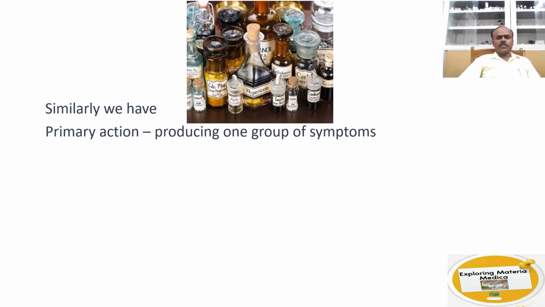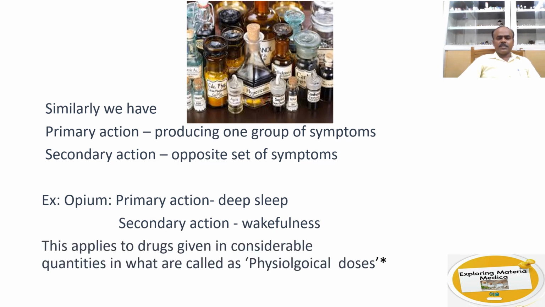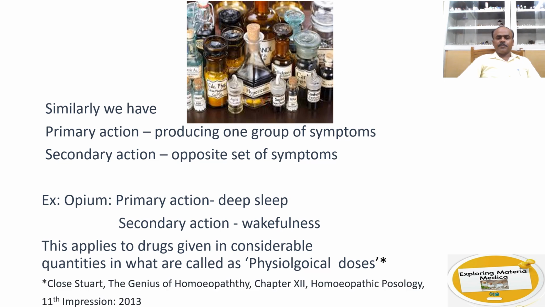Similarly, we have primary action producing one group of symptoms and secondary action producing the opposite set of symptoms. For example, opium in the primary action produces deep sleep, and in secondary action it produces wakefulness. This applies to drugs given in considerable quantities, in what are called physiological doses. We have seen this even in the case of coffee, where coffee drinkers drink coffee to remain awake to do their work, but later it produces the exact opposite action, that they become sleepy.